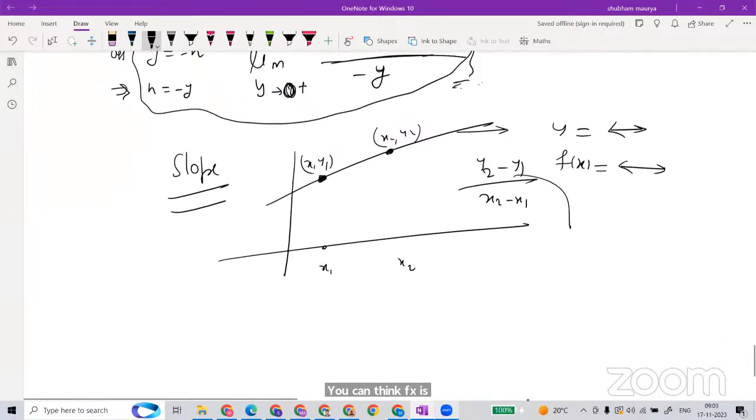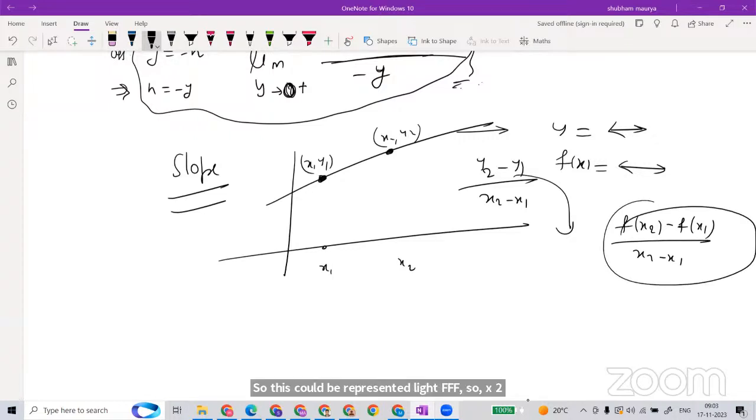So this could be represented like f of x2 minus f of x1 upon x2 minus x1. What is the slope here? It is the ratio of the outputs upon inputs.